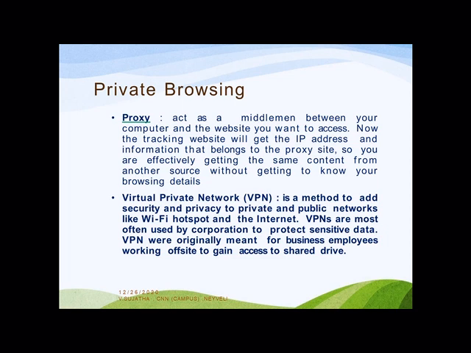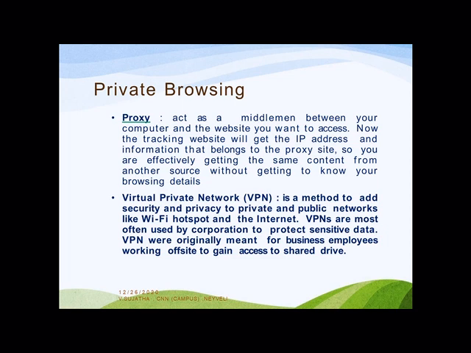Then another important one is VPN, virtual private network. This is a method to add security and privacy to private and public networks like Wi-Fi, hotspots and the internet. Already you know what Wi-Fi is. Nowadays we are using Wi-Fi hotspots and the internet also.